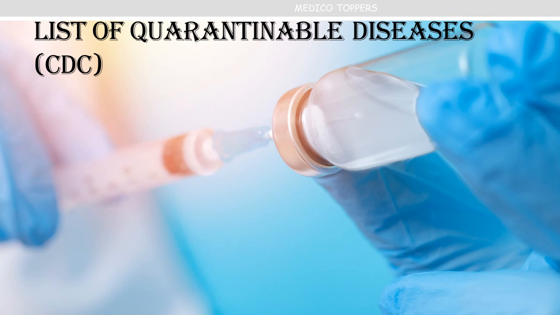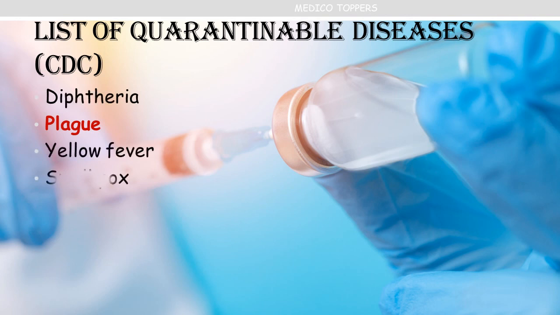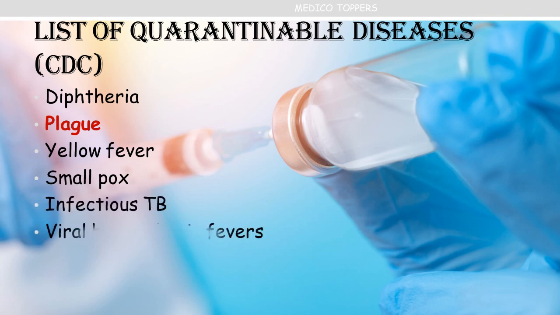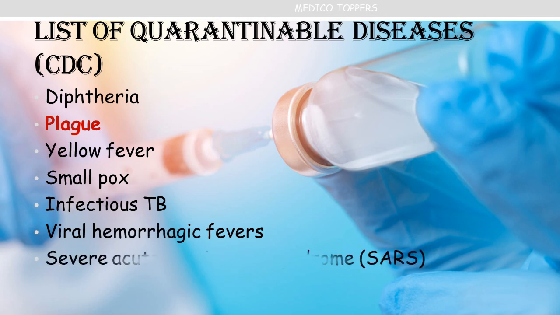And now we will see the list of quarantinable diseases. First one we know, that is plague, then diphtheria, then yellow fever, then smallpox, then infectious TB, viral hemorrhagic fevers, then last it is SARS, severe acute respiratory syndrome. These are all the quarantinable diseases.